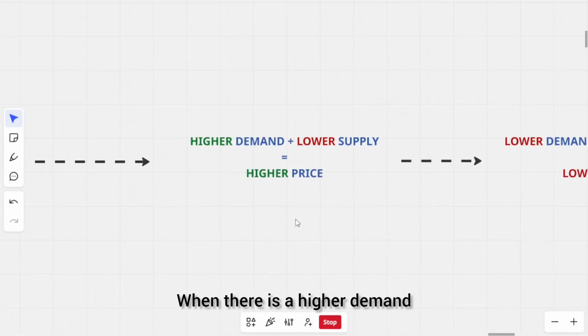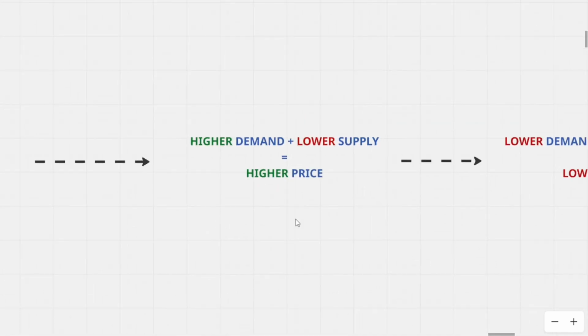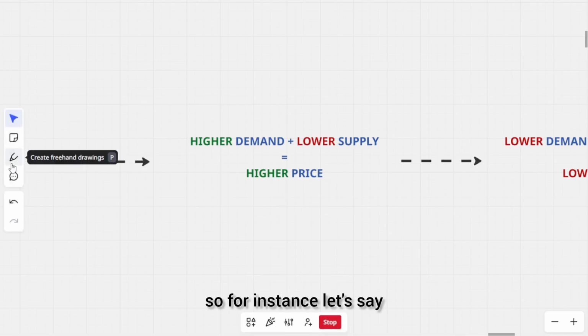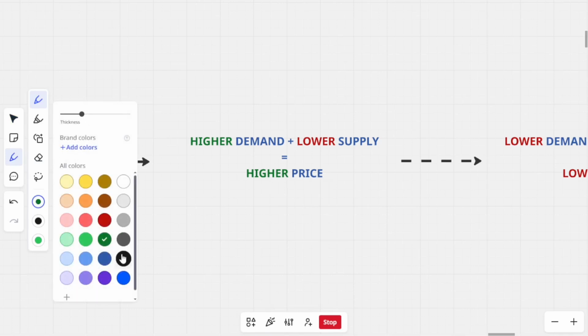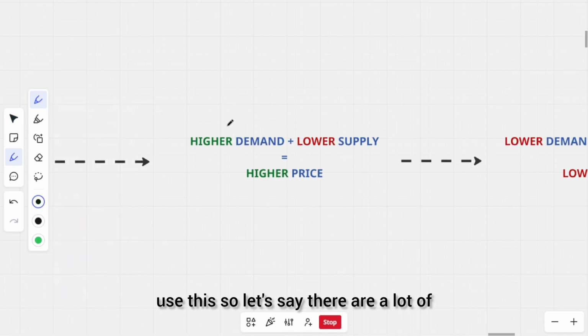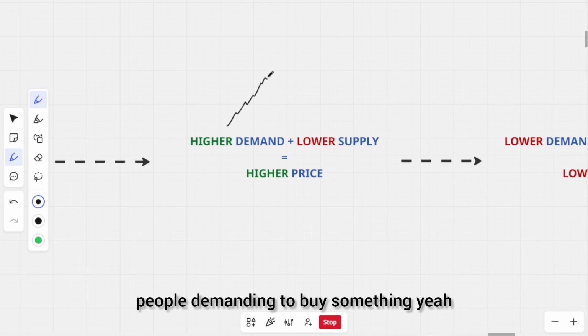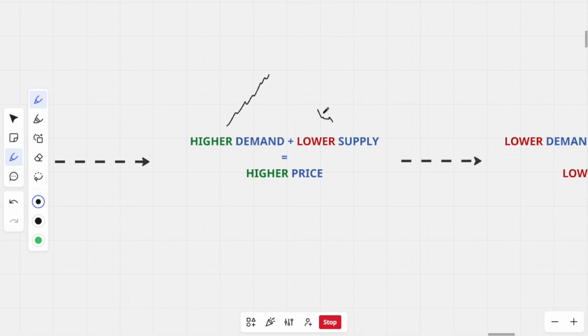When there is a higher demand and a lower supply, price goes up. For instance, let's say there are a lot of people demanding to buy something, and there is a little bit of supply.